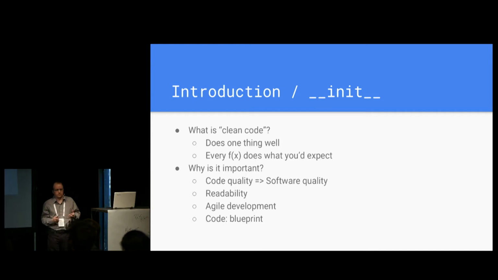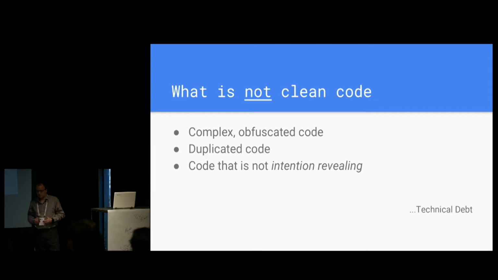Back in the old days, we used to think that there were some design documents or models, and from them we derived the code. But nowadays, we know that the code is part of the design. We have to treat it as a design document or as a design model, as if it were a class diagram, etc. And for that, we need code that we can read and understand.